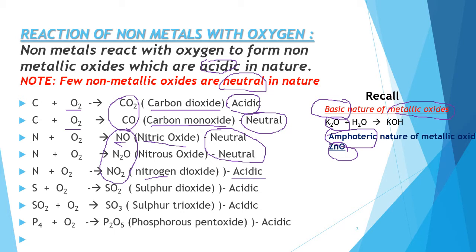The two oxides formed by sulfur, sulfur dioxide and sulfur trioxide, are both acidic in nature, whereas phosphorus forms phosphorus pentoxide, P2O5, which is acidic in nature.